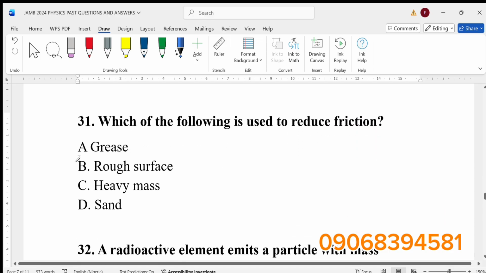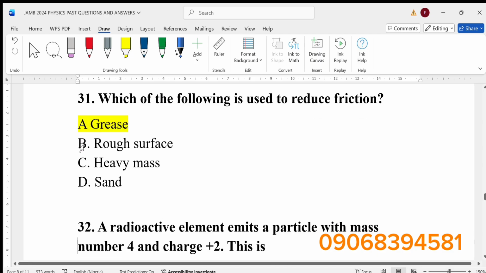Which of the following is used to reduce friction? Is it grease? Is it rough surface? Is it heavy mass? Is it sand? Rough surface will even increase the friction. Sand will even increase the friction, but grease will reduce friction. So grease is the answer.